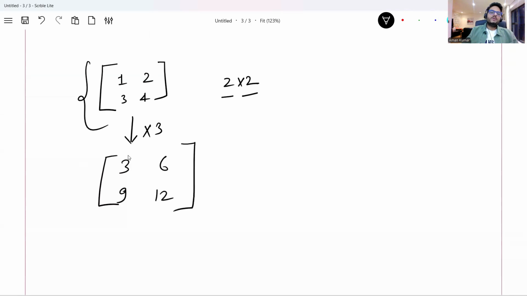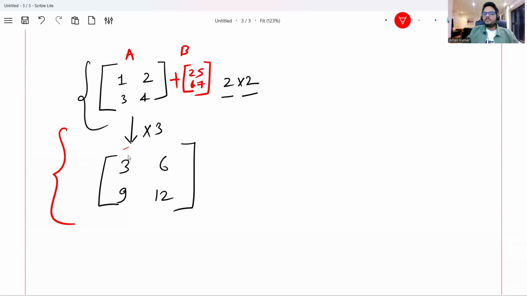This is one of the matrix operations. Similarly, I can subtract another matrix from this matrix. I can take another matrix, let's say 2, 5, 6, 7, and simply subtract it from the previous one, or add. These are called different matrix operations. Pay attention here, for these operations to happen, the size of matrix A and matrix B is the same.